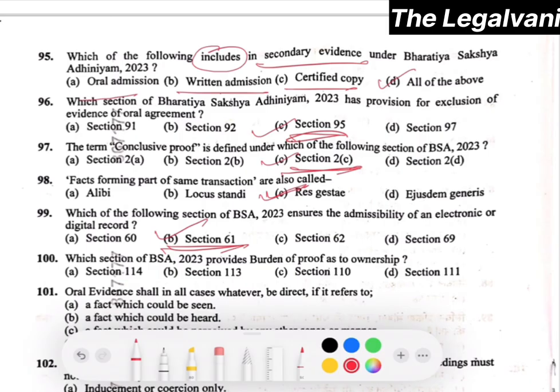Question number 100. Which section of BSA 2023 provides burden of proof as to ownership? The right answer would be section 113 of BSA, which provides for the burden of proof as to ownership.